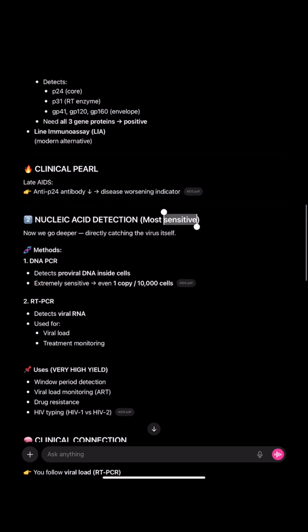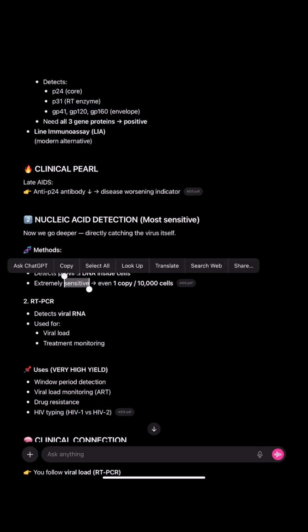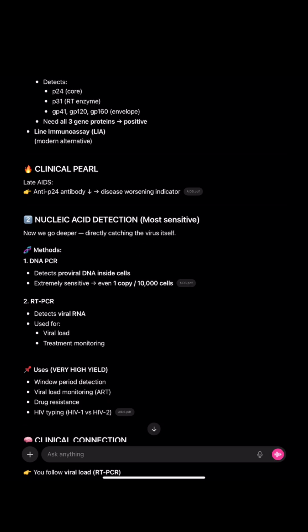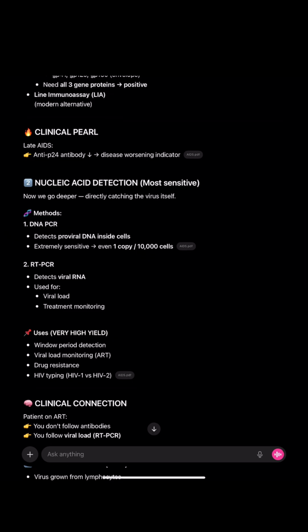Nucleic acid detection is the most sensitive test: DNA PCR and RT-PCR. DNA PCR detects proviral DNA inside our cells. It is extremely sensitive, detecting even 1 copy among 10,000 cells.